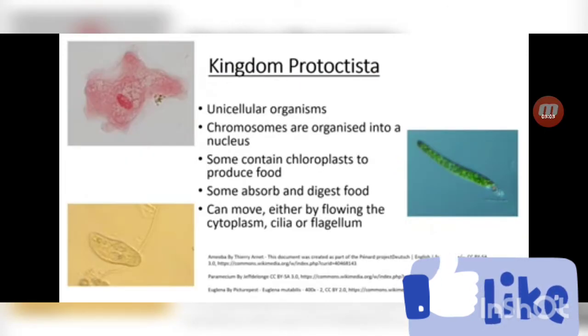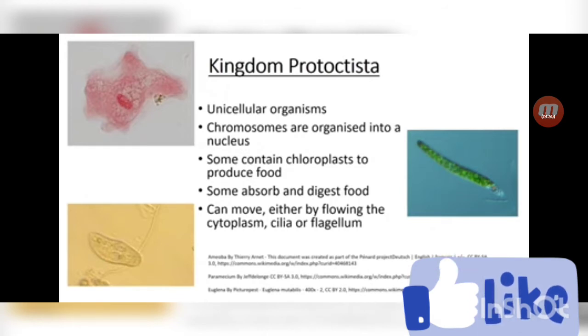The next kingdom is Kingdom Protista. They are unicellular organisms and their chromosomes are organized into a nucleus. Some Protista contain chloroplast that helps them to produce food. Some Protista can absorb and digest food.